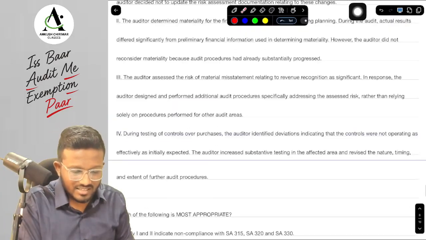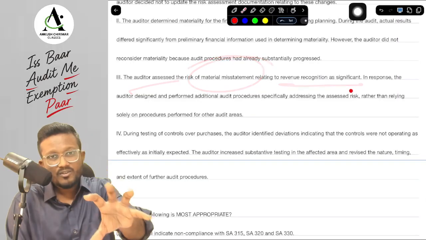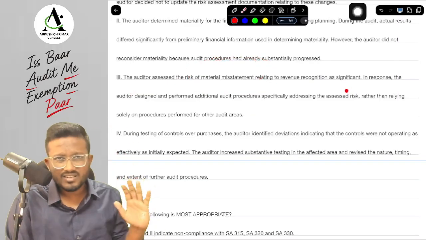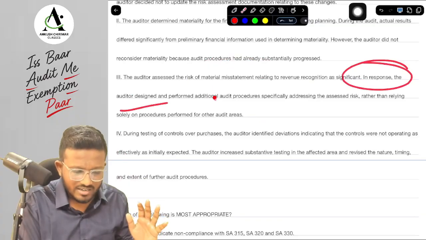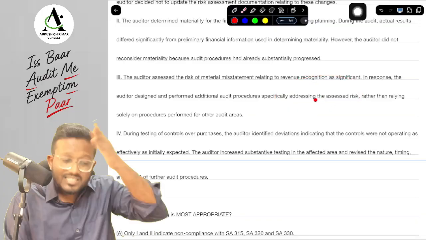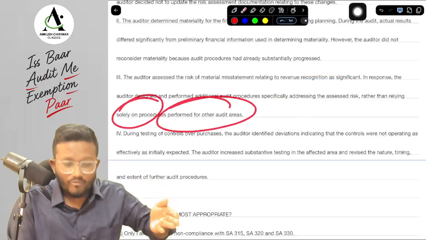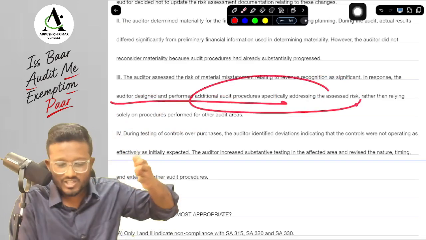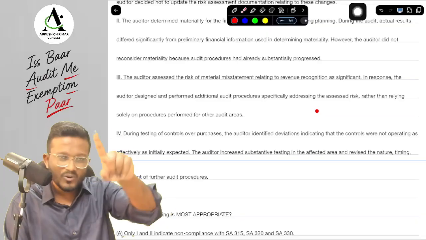Next, the auditor assessed the risk of material misstatement relating to revenue recognition as very significant, that there was a significant risk in revenue recognition. In response, the auditor designed and performed additional audit procedures specifically for this particular area. Instead of solely relying on the procedures performed for other audit areas, he designed and performed additional audit procedures. Whether it was correct or wrong, you need to identify that.